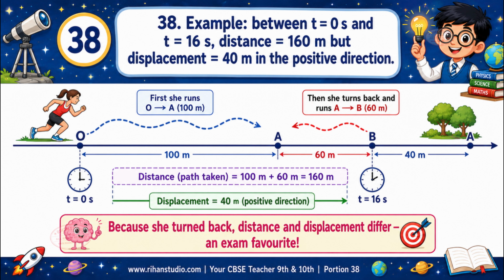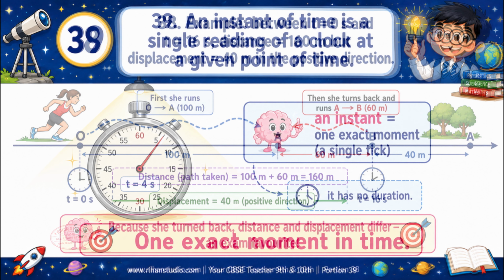Example: between t equals 0 seconds and t equals 16 seconds, the distance is 160 meters, but the displacement is 40 meters in the positive direction. This single example proves the whole point. Because the athlete turned back, the distance, 160 meters, and the displacement, 40 meters, come out different. Learn this example well. It is a favorite in exams.